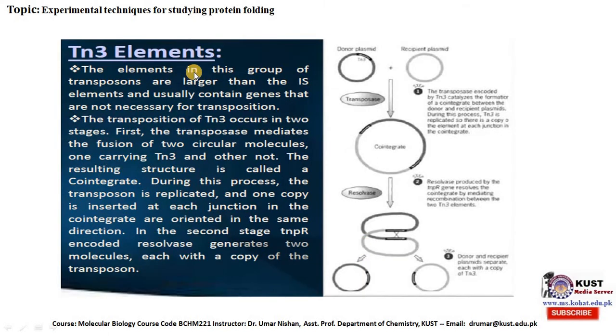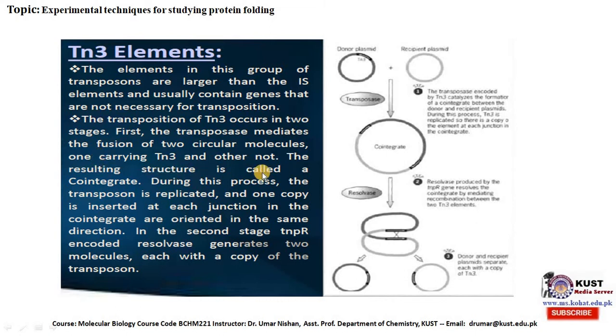Tn3 elements. The elements in this group of transposons are larger than the IS elements and usually contain genes that are not necessary for transposition. The transposition of Tn3 occurs in two stages. First, the transposase mediates the fusion of two circular molecules, one carrying Tn3 and the other not.